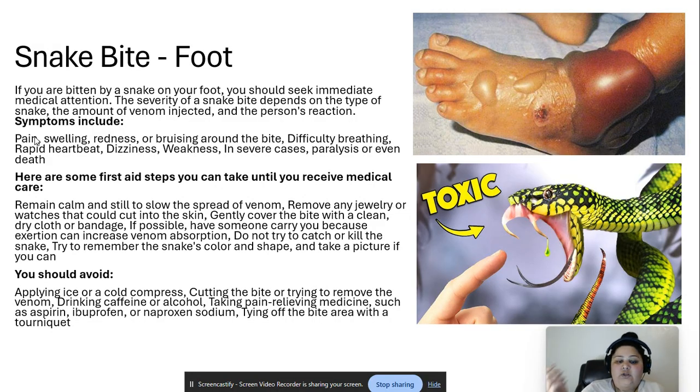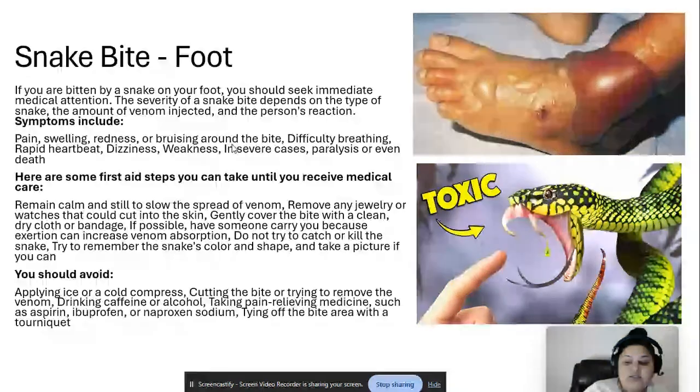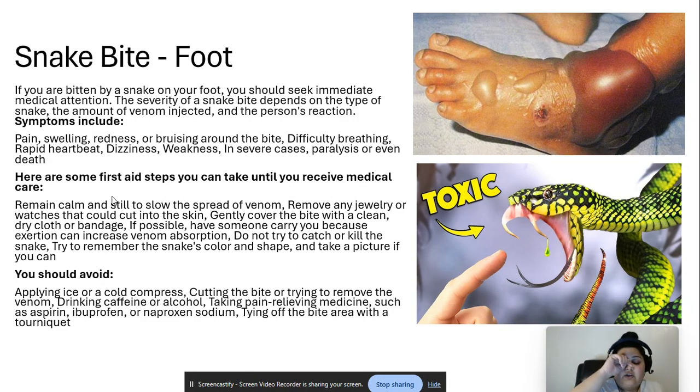Is it a boa, or a constrictor, or is it a rattlesnake, which is very common in Texas and Arizona? Boas are very common in Florida because many people nowadays like to keep exotic animals as pets. Florida has many illegal snakes that have been bought, and at times people cannot take care of them, so they just release them, and that can cause snake bites. I remember visiting my family in Florida, and every time I went out, I would see some form of snake. Snake bites are very common in Florida, Texas, Alabama, Oklahoma, Arizona, and different places, but mostly in the southern states.